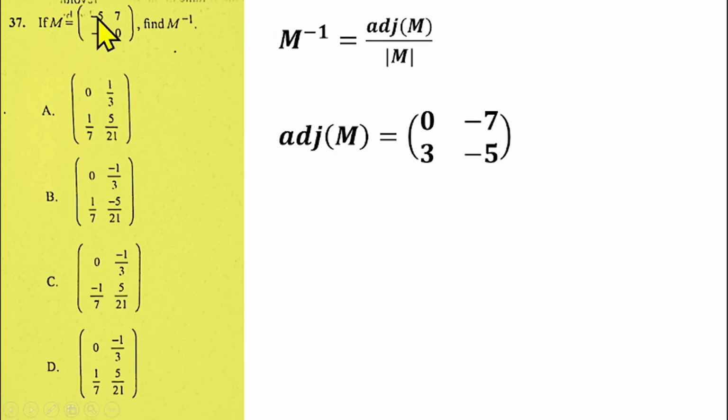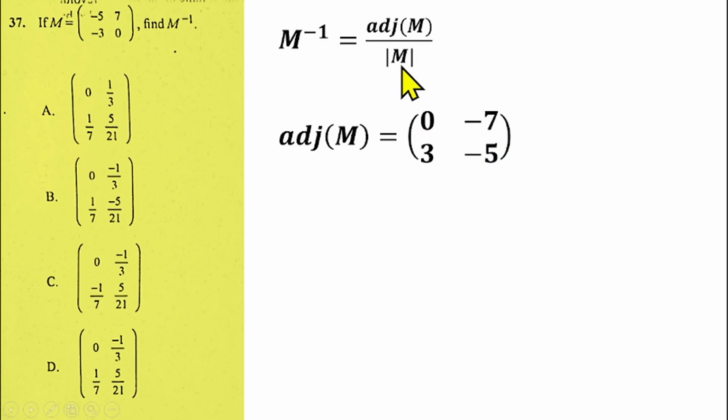The first thing to do is to take this diagonal here, this minus 5 and 0, and interchange them. So 0 will come here and minus 5 will come here, so you have 0 and minus 5. Then the second diagonal, you will not interchange that one. All you need to do is to multiply each of them by minus. So multiply 7 by minus, multiply minus 8 by minus. That will give us a 3, then we have minus 7. So this is the adjoint of matrix M.